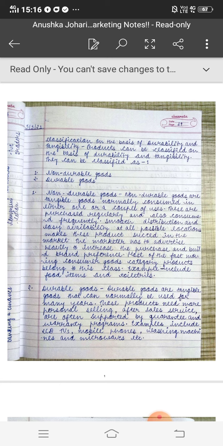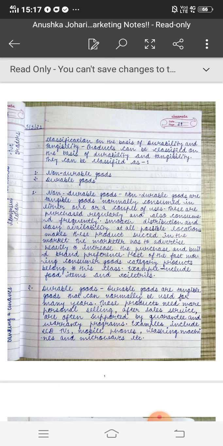For example, in food items we can have fruits, vegetables, milk, bread, biscuits. Means the things which we use to purchase daily or regularly, means within 1 or 2 days we used to purchase. For example, food items, milk, butter, vegetable, fruits, etc.